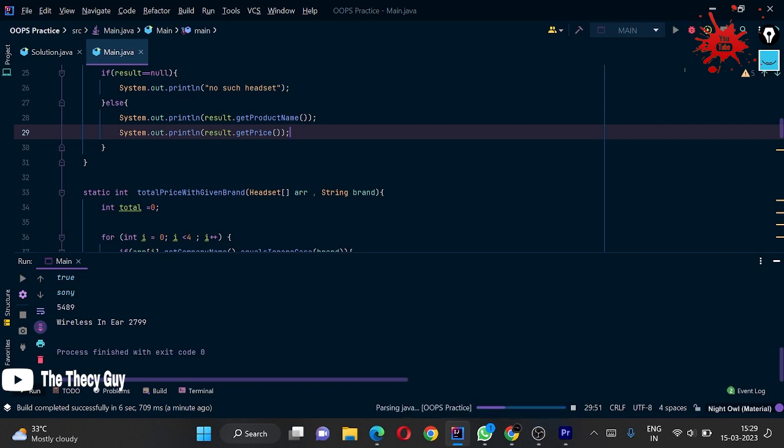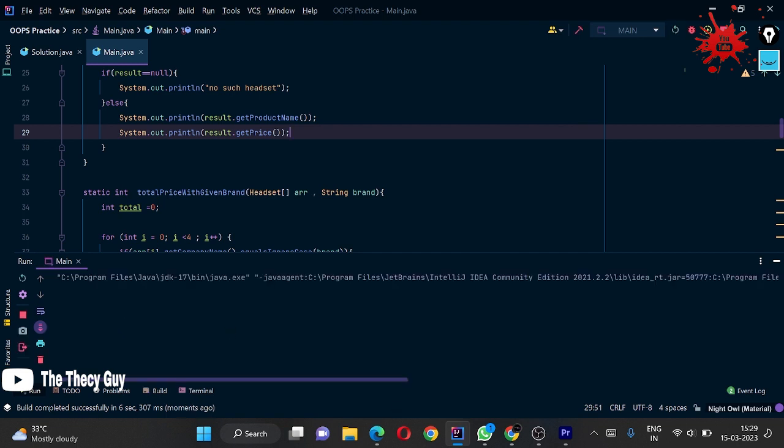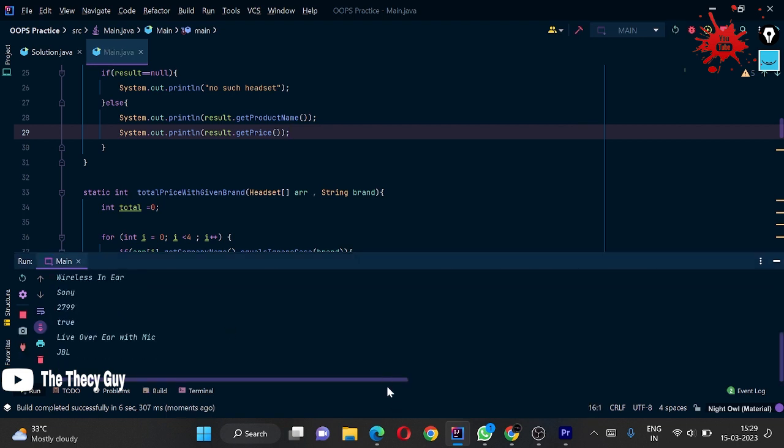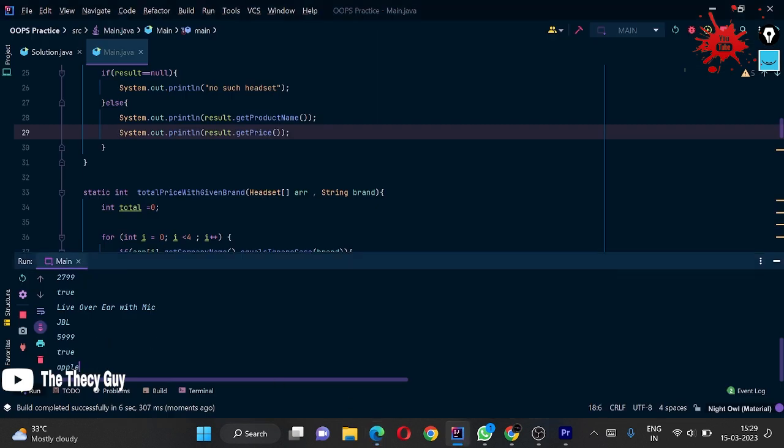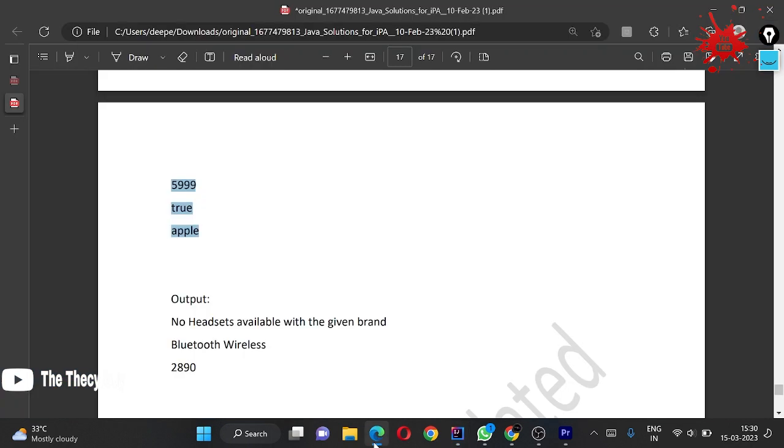So till now I have done nothing. I have just made some changes to my question and we are doing nothing wrong. And we didn't compare with the TCS answer as well. Now I am running. So the answer is no Bluetooth headset with given brand and Bluetooth wireless and 2880. So 2890, no headset available, Bluetooth wireless.